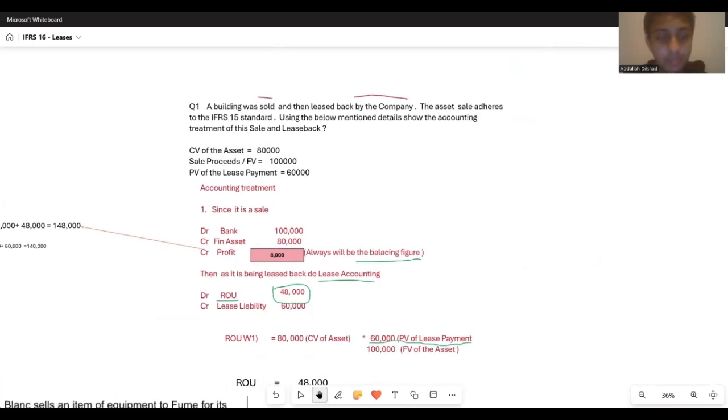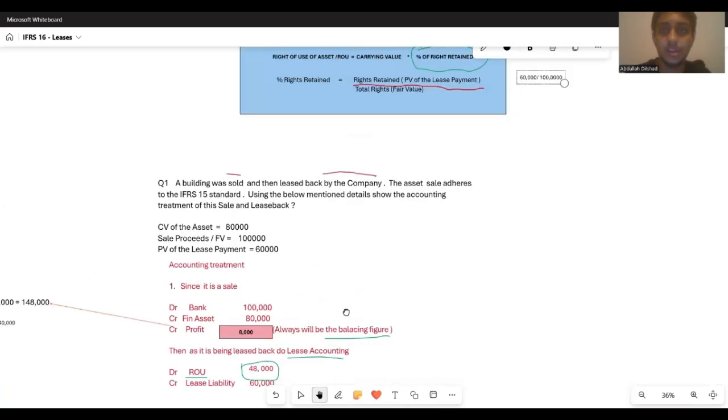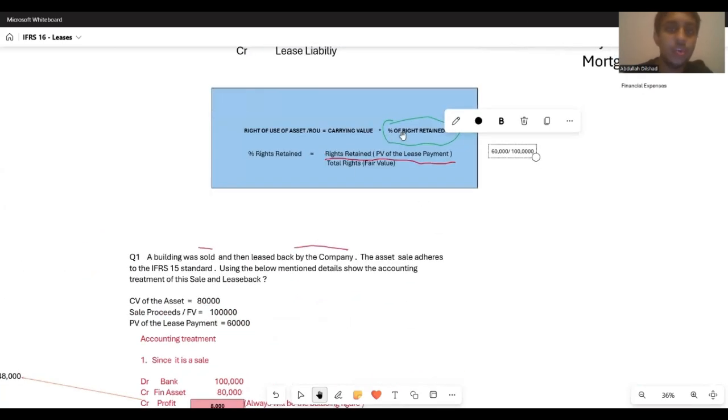let me open up my calculator as well. That's 60,000 divided by 100,000, which is your total rights of fair value. It's about 0.6, right? So it's simply 0.6 into your carrying value of the asset, which has been given as 80,000, right?